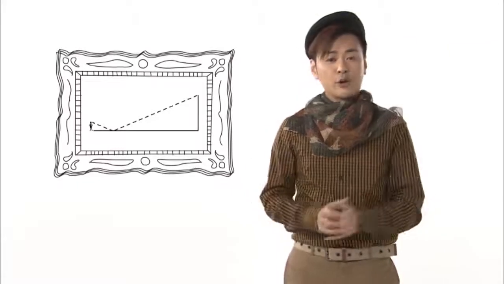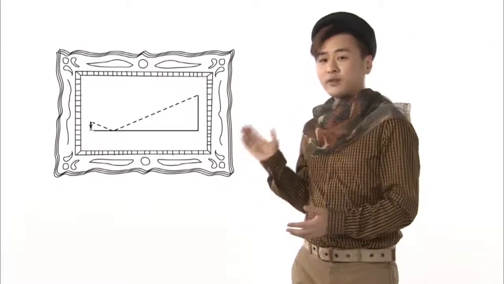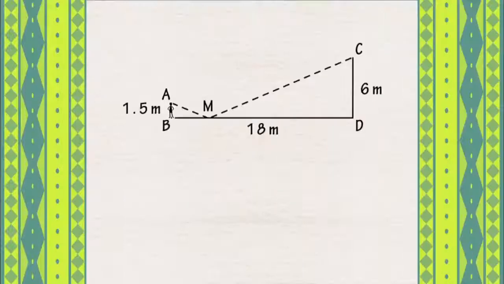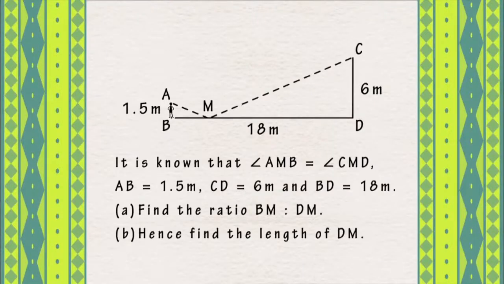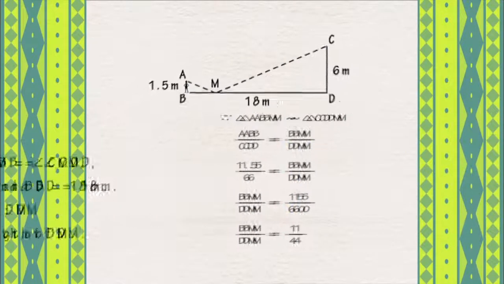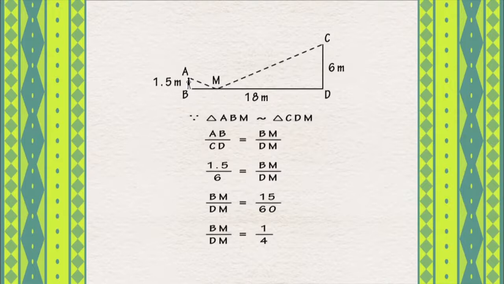For this problem, to solve it, two similar triangles must first be found. Since angle ABM and angle CDM are right angles, and angle AMB equals angle CMD, then angle MAB must be equal to angle MCD. By the theorem, corresponding angles equal, we can determine that triangle ABM and triangle CDM are a pair of similar triangles.